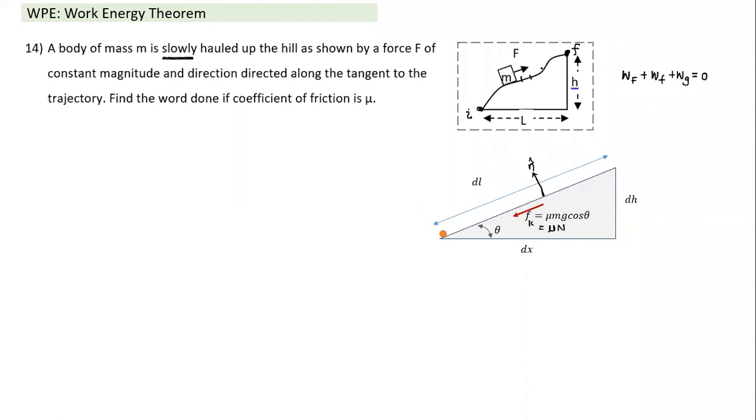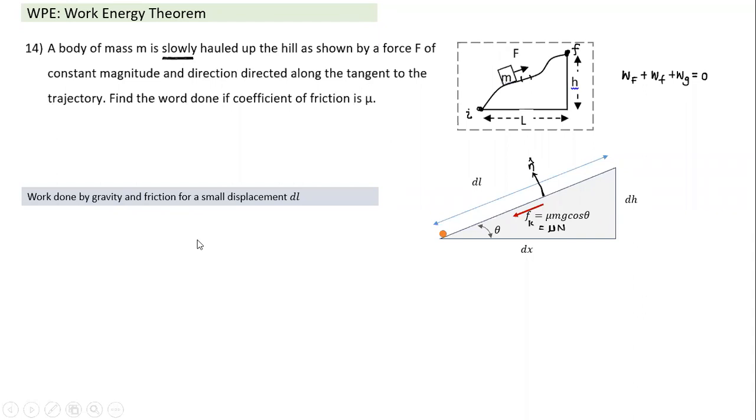Here the path is curved. In the case of a curve, there could be centripetal acceleration, but centripetal acceleration is v square by the radius of curvature. Since the velocity is small, even for a curved path, the normal acceleration is 0. That's why the friction force will always be equal to mu mg cos theta. So let's do it for a small element, and let's see something important we can understand from here.